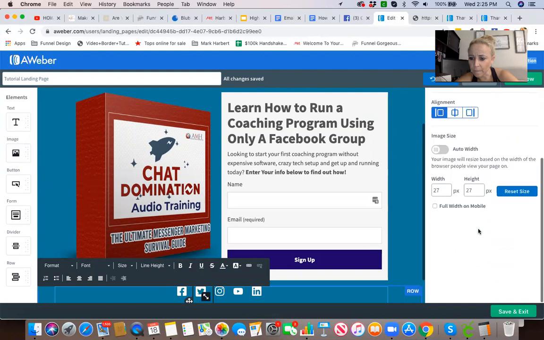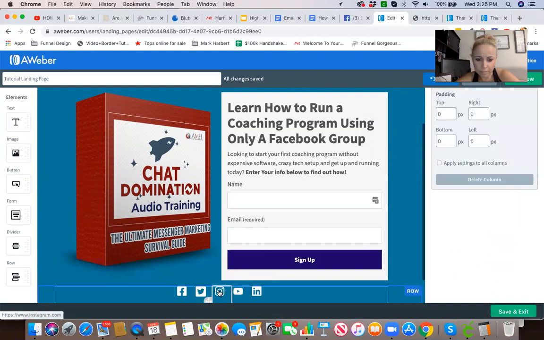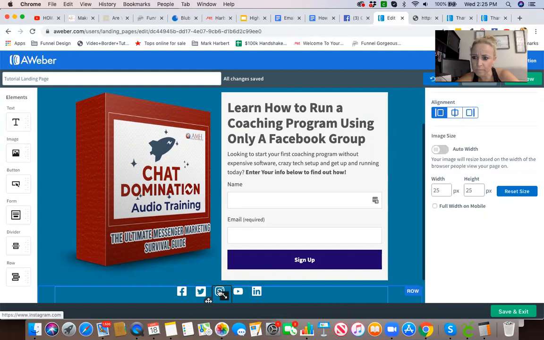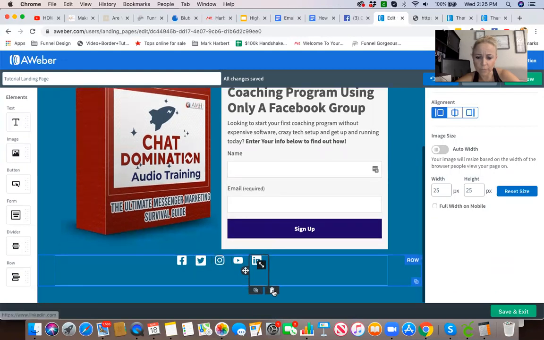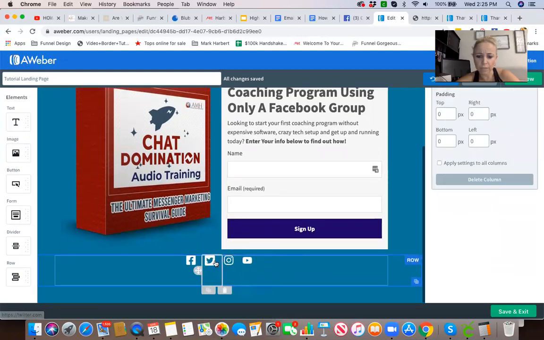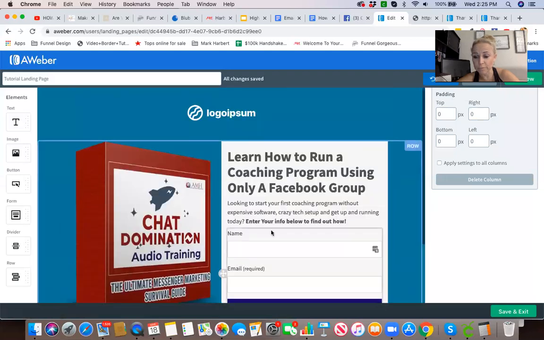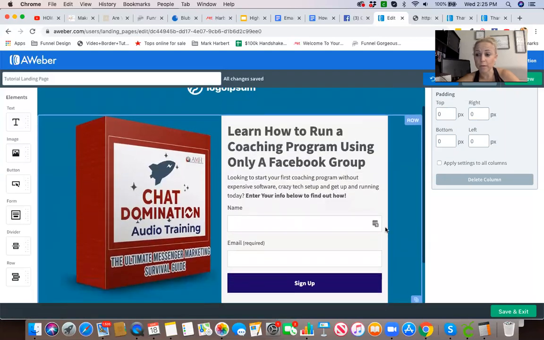I know it's here. Oh, the trash can. Okay, if you don't use Twitter, you're gonna highlight over it and use the trash can. Then you can link right out to your Facebook, your Instagram, and your YouTube. So those people will be right on your list.